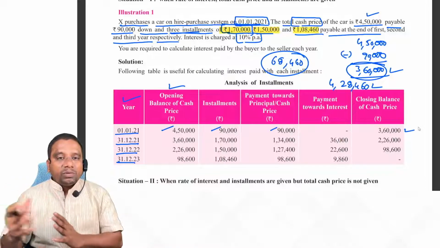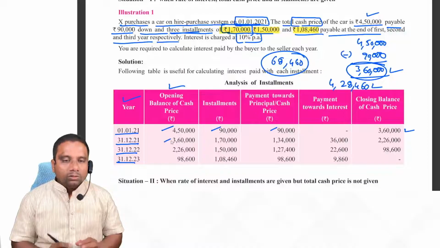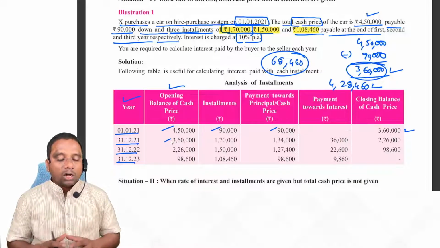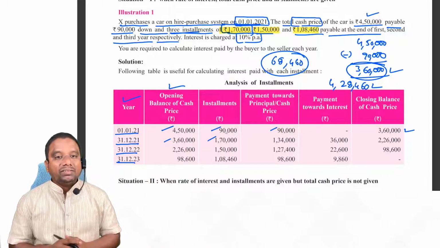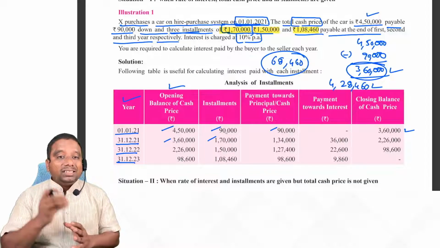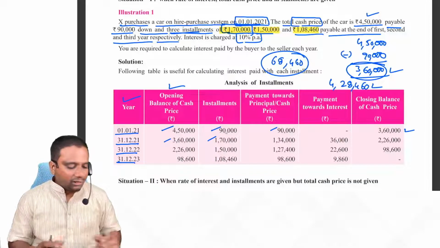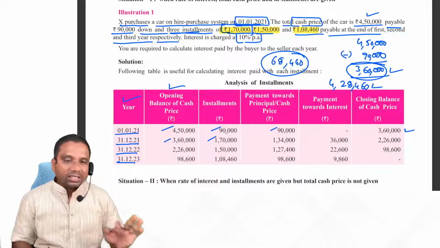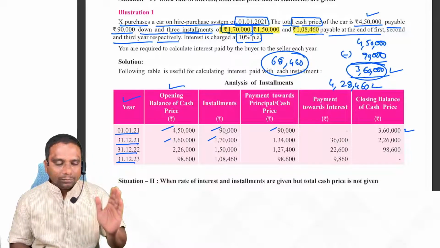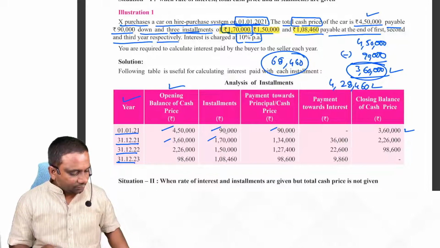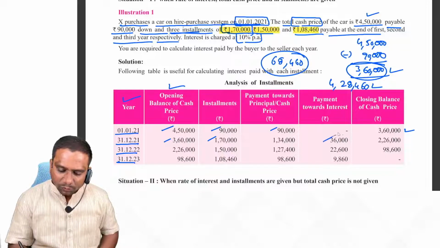Now, after making payment of 90, what is the amount due? 3 lakh 60. How much installment are we paying? 1 lakh 70. Now, what is the interest included in this 1 lakh 70? Nothing but 3 lakh 60,000 is the outstanding amount for the year, and at 10%, 36,000 rupees we pay as interest.